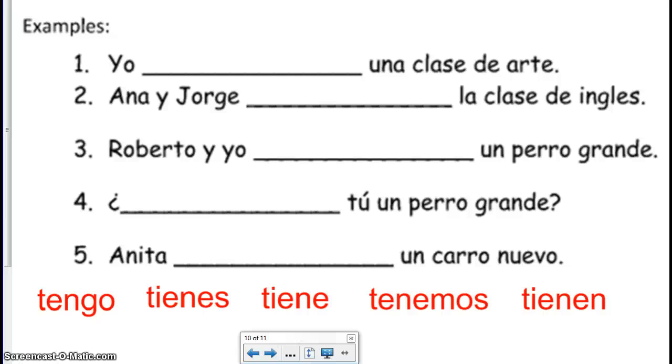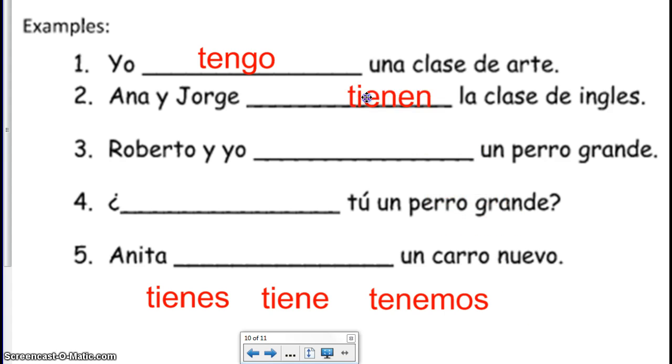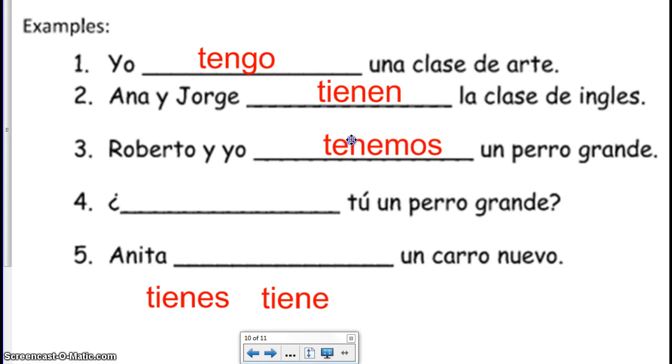Okay, we're back. I hope that you understood the verb tener, and I hope that this little practice session went well. Let's just check it out, see how you did. Number 1, yo tengo una clase de arte is the answer. Número 2, Ana y Jorge. Those are 2 people, so it has to be plural. You're definitely not part of that, so it's going to be they have, which is tienen. Número 3, Roberto y yo, plural, because it's more than one person. Yo means you're included in that, which means we have.